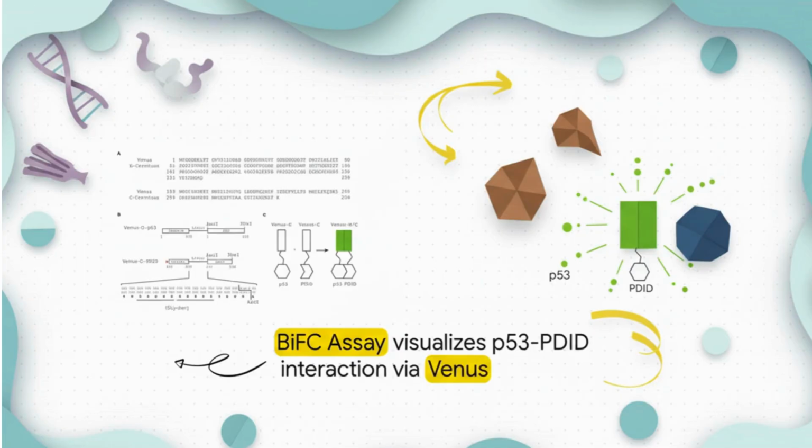Scientists take a fluorescent protein called Venus and chop it right in half, leaving a Venus N and a Venus C. They attach one half to a protein of interest, like p53, and the other half to a potential partner, like PDED. On their own, completely dark. But if p53 and PDED interact in the cell, they physically drag those two halves of the Venus protein together. The fluorescent protein reconstitutes, and boom, it literally glows green under the microscope. Direct visual proof of the interaction.